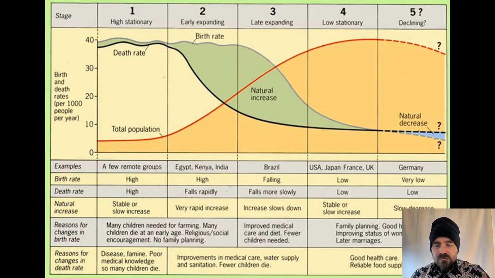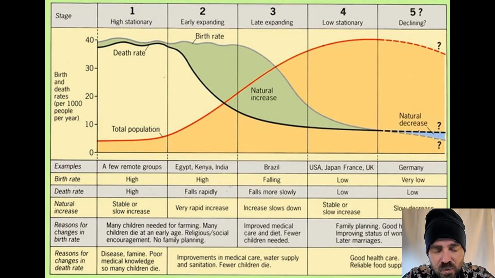Right. If this is too confusing for you, just tune out for the next 30 seconds or a minute while I explain it. This is what's called the demographic transition graph. Countries go through these 5 stages. The black line represents the death rate, how many people die. If you've got a high death rate, that's probably because people die of accidents and lots of diseases and your healthcare's not that great. The bluey line is the birth rate. That's how many babies get born.